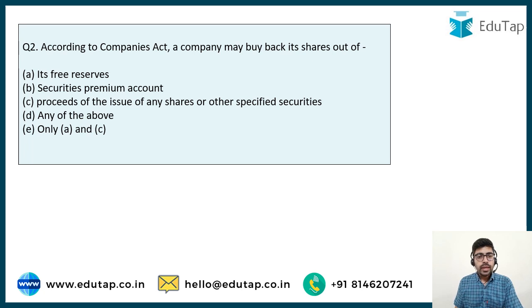Now let's move to the next question. According to the Companies Act, a company may buy back its shares out of. So here they are asking that if the company wants to buy back its shares, then from where, from which sources can the company do it. Options are free reserves, securities premium account, proceeds of issue of any shares or other specified securities, any of the above, only A and C. So now we have to choose the correct option here.